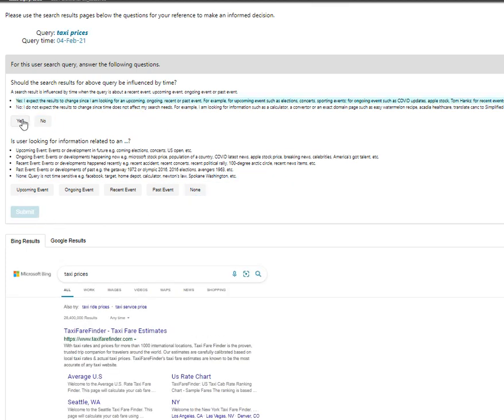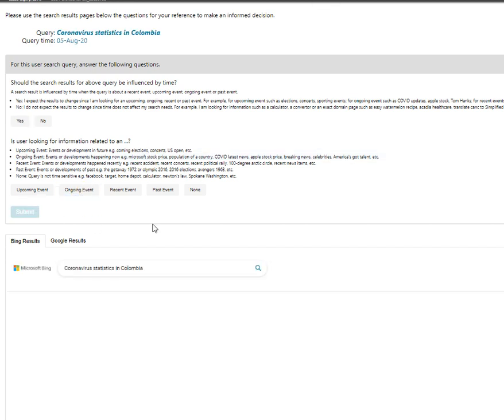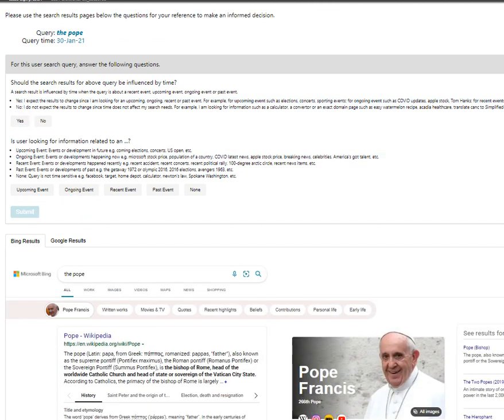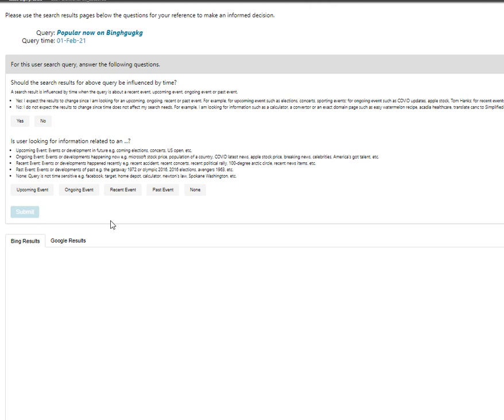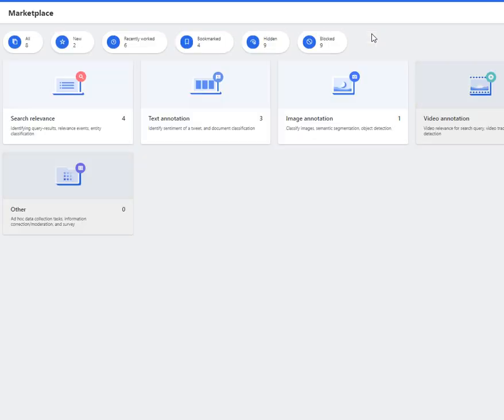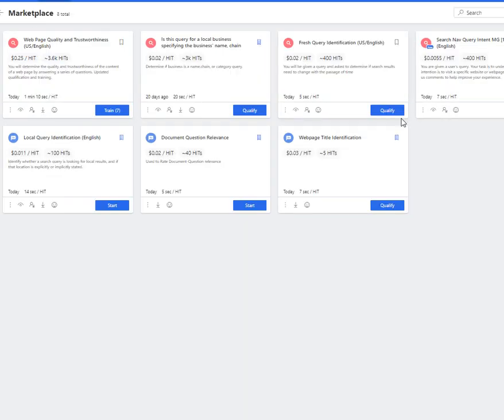Taxi prices. It could change, and it could be upcoming events developing future collection. Stock price. It's going to be an ongoing event. Coronavirus statistics in Colombia. Yes, it could be ongoing as well. I hope we pass this. The Pope, no, no. Popular news now in Bangkok, of course, yes, and it's ongoing. Oh, we failed it, man. Why? Let's try it again.